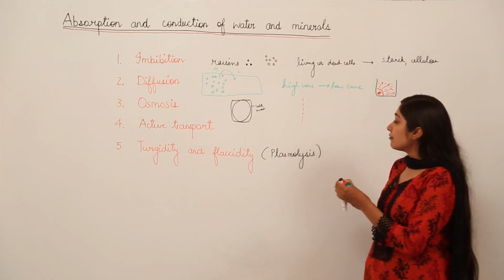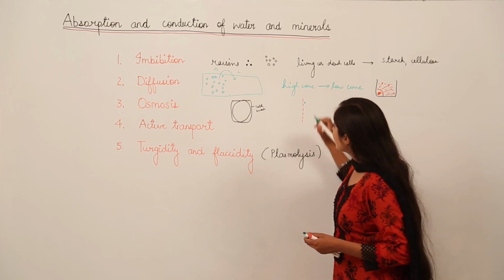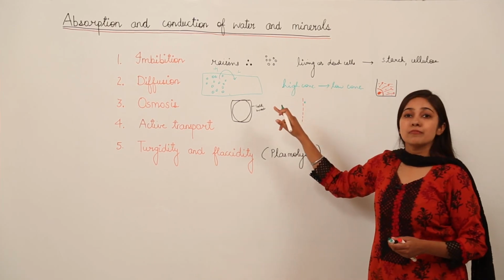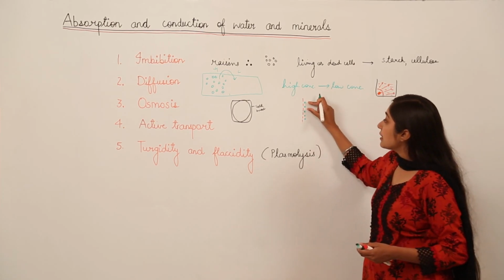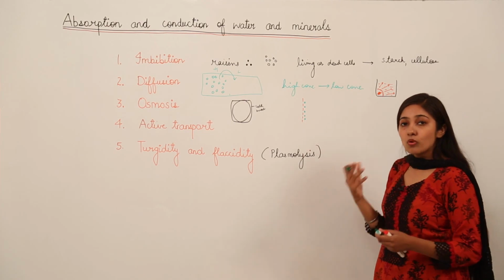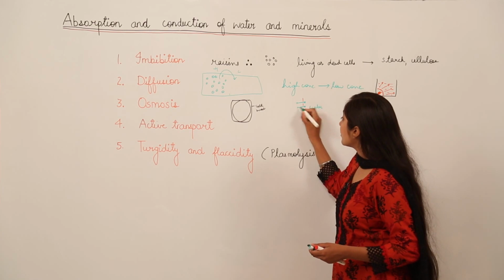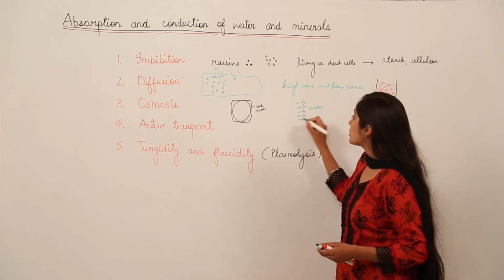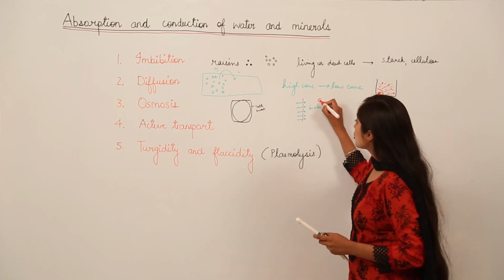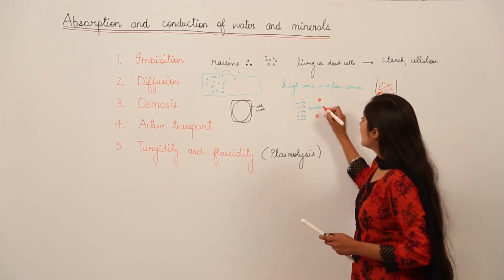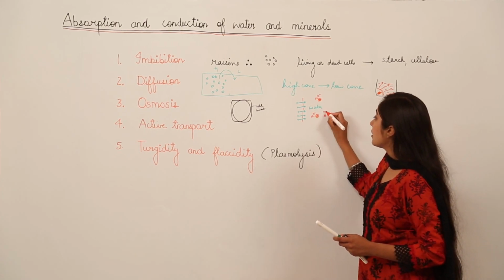So if we have a particle size which can actually cross this membrane, it means that this membrane is permeable to these particles. Mostly, water molecules can pass through this membrane, while bigger molecules, for example sugar molecules or salt molecules, cannot pass through the semi-permeable membrane.